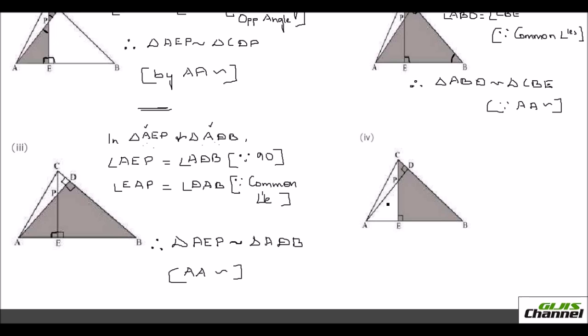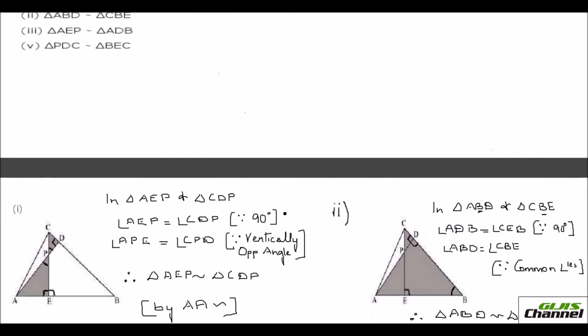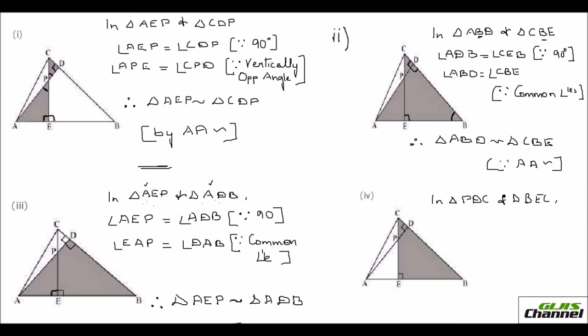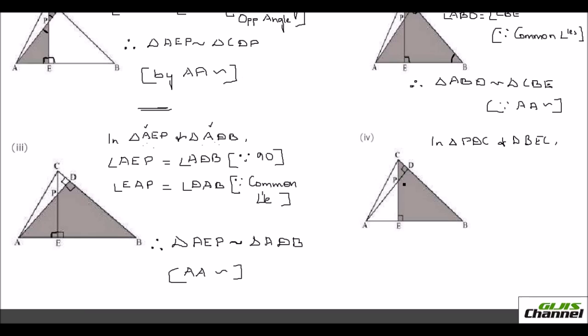Now, this fourth one is triangle PDC and BEC. Here again PDC is the small one and BEC is this big one. Angle PDC is 90 degrees, it's given, and angle BEC is also 90 degrees. So that's one pair of congruent angles; they are both perpendicular angles.